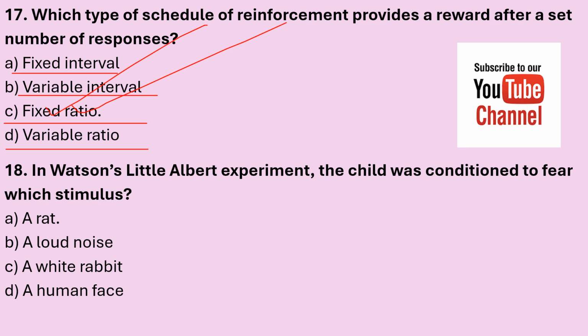18. In Watson's Little Albert experiment, the child was conditioned to fear which stimulus? A. A rat, B. A loud noise, C. A white rabbit, and D. A human face. The correct answer is C. A white rabbit.